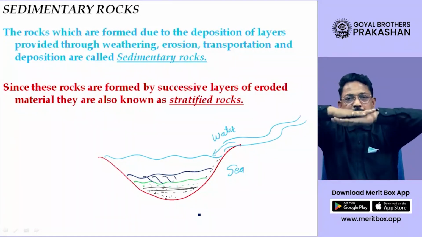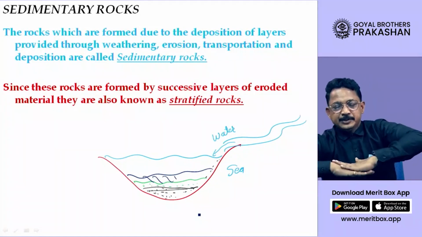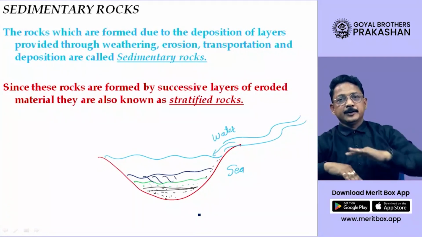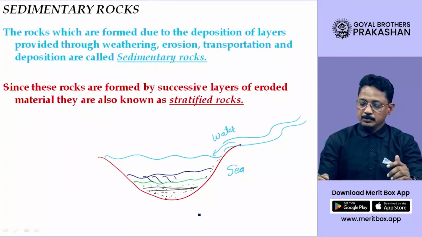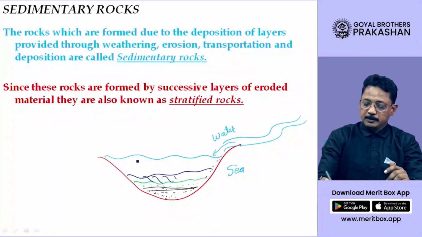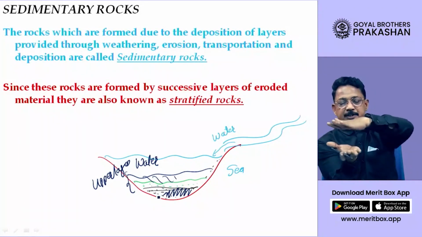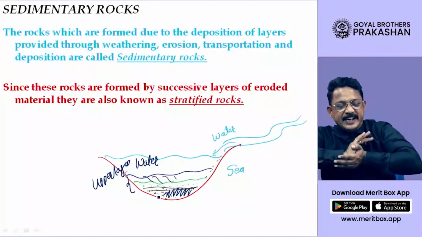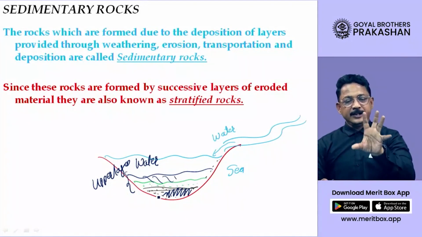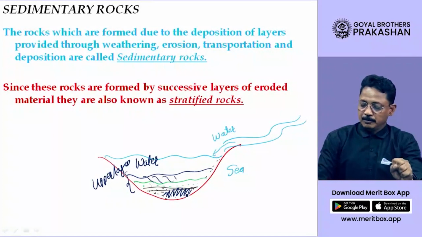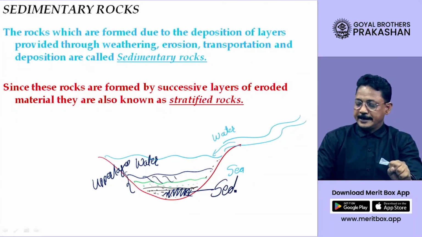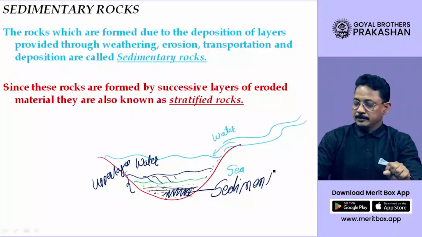The lowermost layer is pressed very hard by the upper layers, and of course there is water also above the top. Because of the pressure of water and pressure of upper layers, the lower layers start getting compacted. They don't get crushed, they get compacted, pressed, and ultimately the sediment sticks to one another, forming the rock called sedimentary rock.